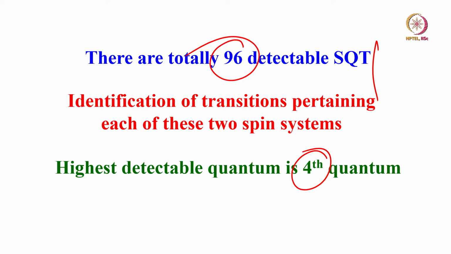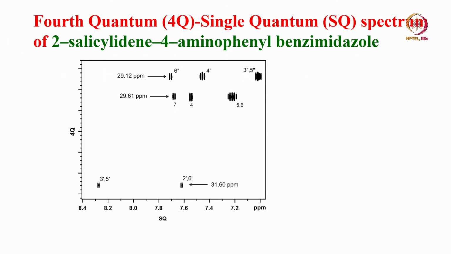Now, as I said, there are 3 groups of phenyl rings, each of them containing 4 coupled spins. The highest quantum detectable is 4th quantum. So, if you do non-selective detection of 4th quantum, you are going to get 3 peaks in the 4th quantum dimension. You can separate out each phenyl ring, the peaks pertaining to each phenyl ring in the 4th quantum dimension. So, that is what you can do.